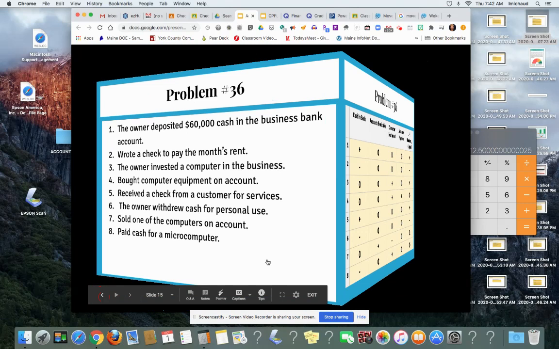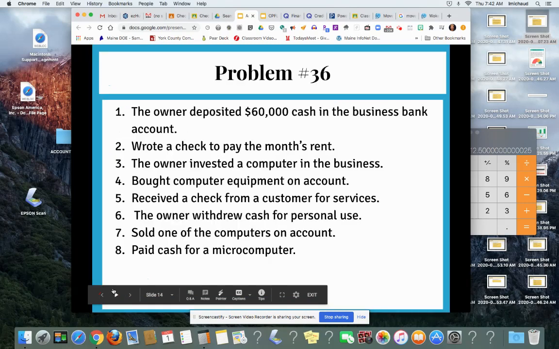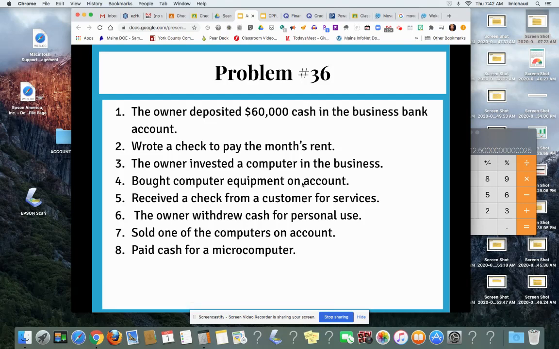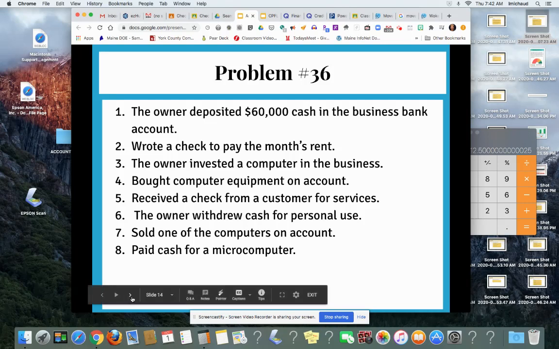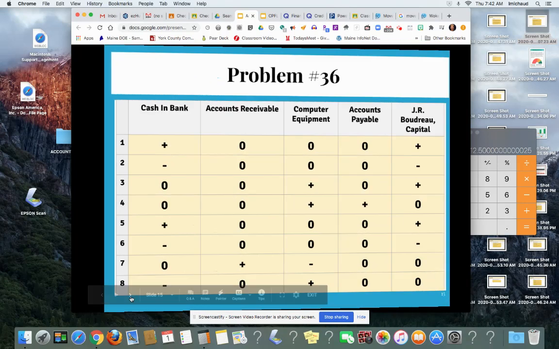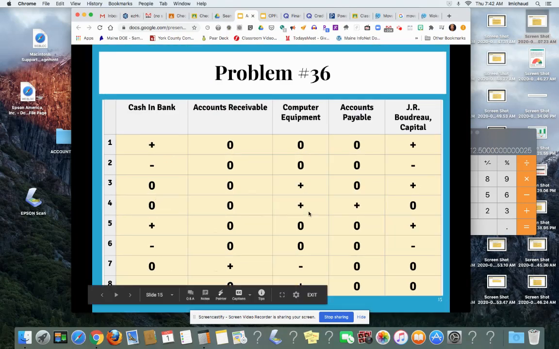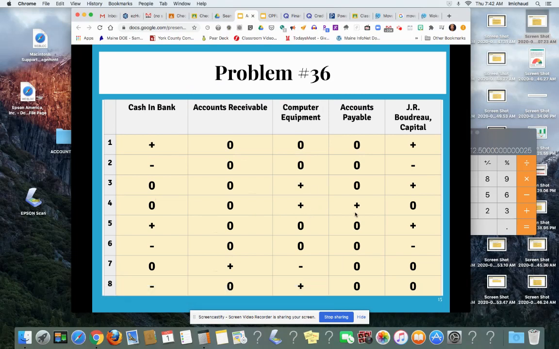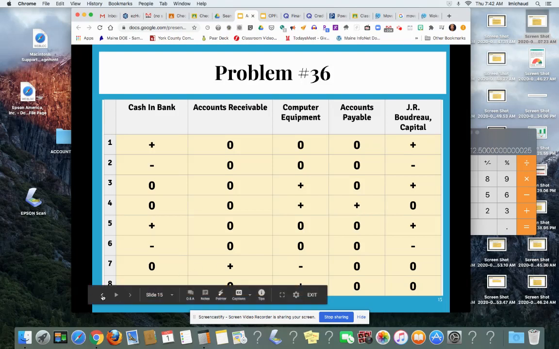There we go. Okay, bought computer equipment on account. So now you have more computer equipment, but you bought it on account, which means you bought it by credit. So that will be accounts payable. So number 4 is computer equipment is increased, but also your accounts payable, which is a liability, is also increased.